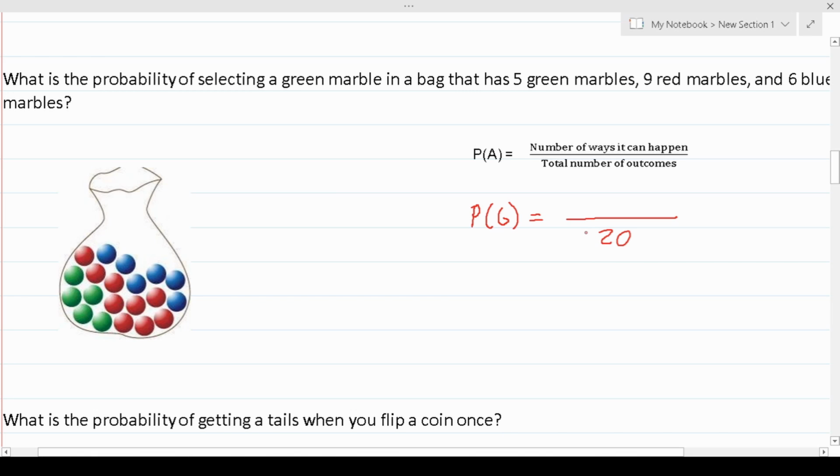Your odds of selecting a green marble are 5 out of 20, since there's 5 green marbles in the bag. Of course, we can reduce this if we wanted to by dividing the numerator by 5 and the denominator by 5. 5 divided by 5 is 1. 20 divided by 5 is 4. So your odds of picking a green marble are 1 out of 4. Okay?